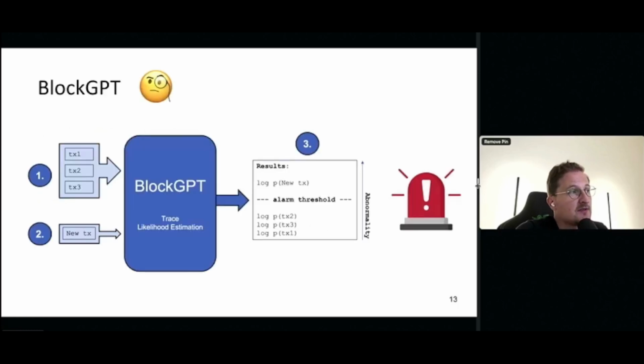So what we did in essence is we took here a set of transactions of a DeFi application, right? So TX1, TX2, TX3, just regular transactions. And we trained a GPT model, right, to estimate the likelihood that a certain transaction exists. When I say that, I'm actually glancing over a lot of technical details.